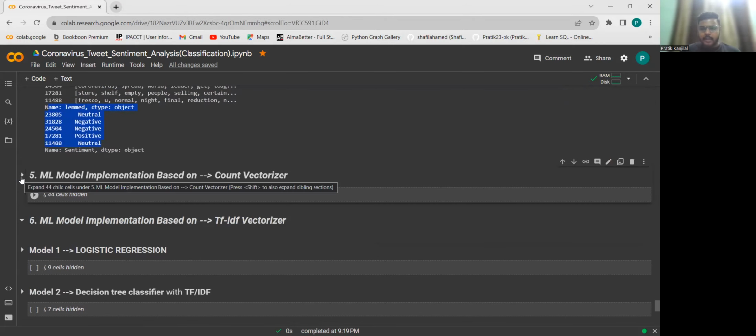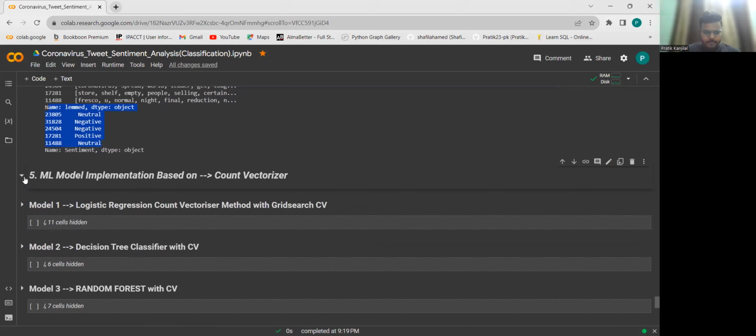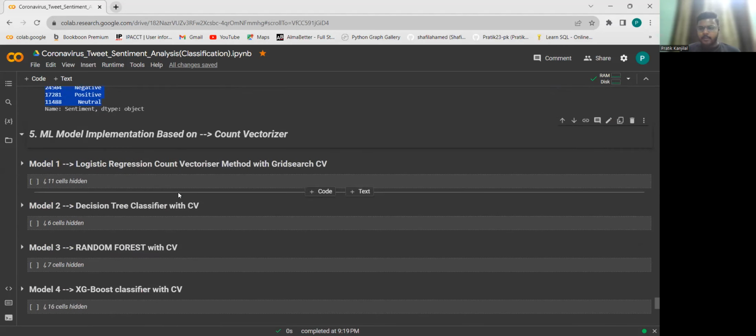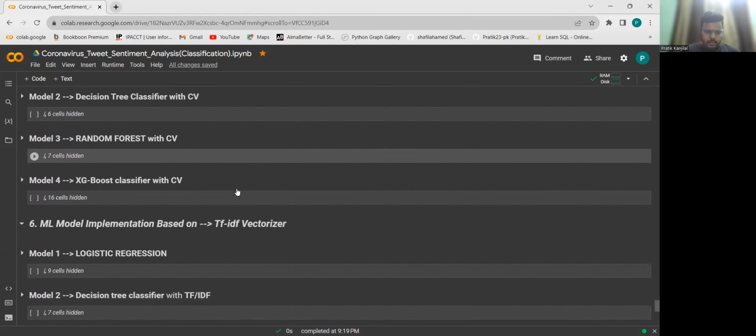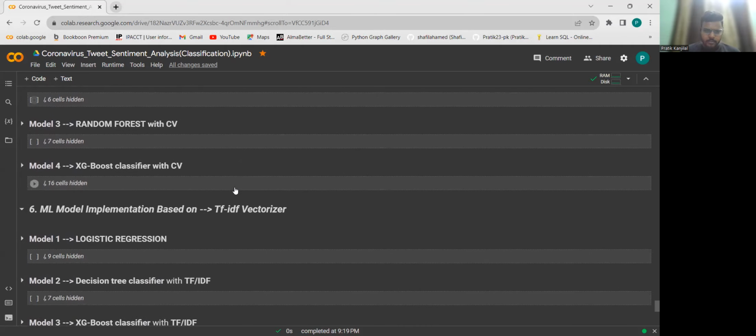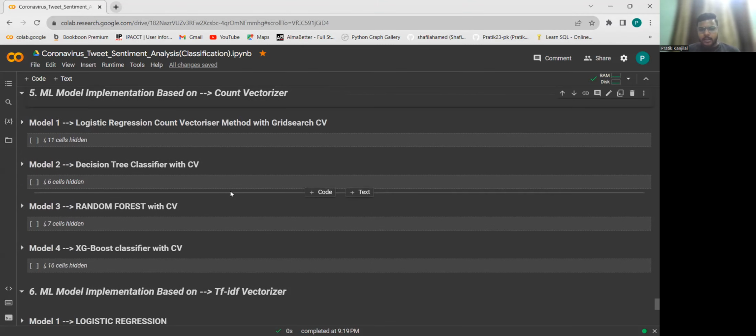Now we are going to apply machine learning models on it. So I have used five unique models, namely logistic regression, decision tree, random forest, XGBoost, and SVM also, for each of the vectorizers, count vectorizer as well as TF-IDF vectorizer.